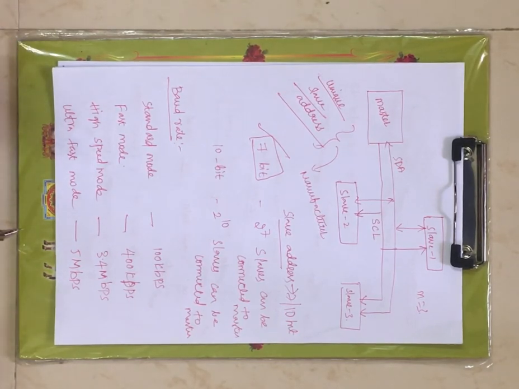Now here from the figure we have 3 slaves and a single master. The 3 slaves can't communicate at a time with the master. Only 1 slave can communicate with the master. The master has to select a particular slave by the unique slave address, and then the master will communicate with that particular slave by the unique slave address.